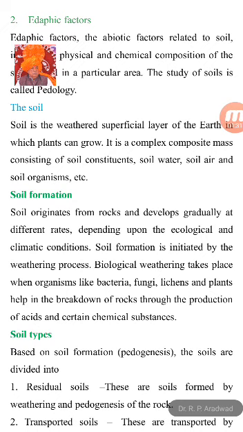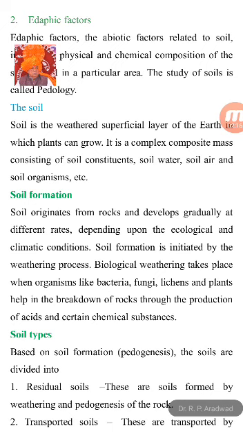Factors related to the soil include the physical structure of the soil and the chemical composition of the soil that are found in a particular area. All those factors we are going to discuss here. The study of soil is known as pedology.